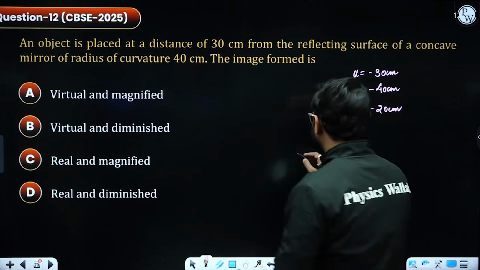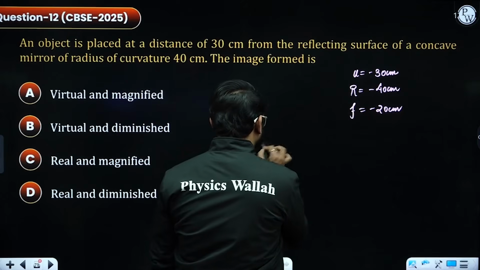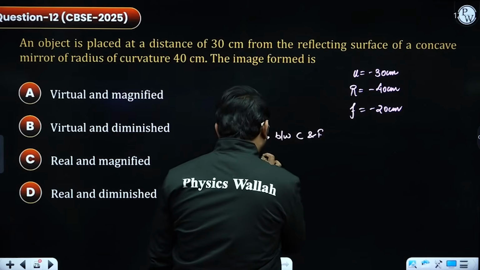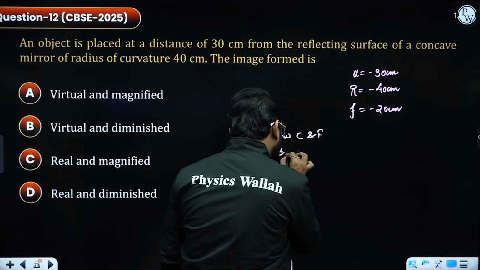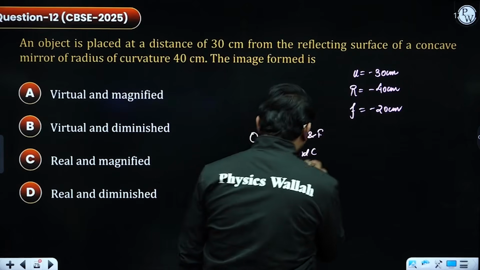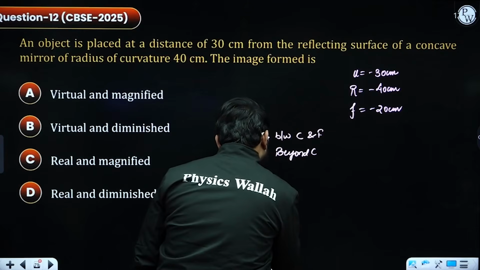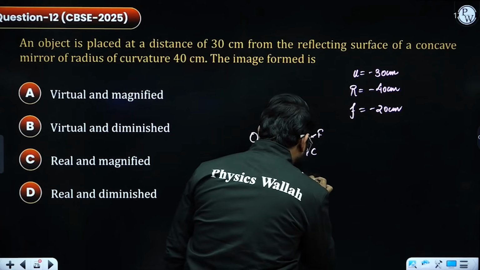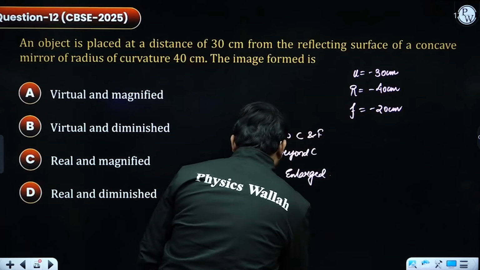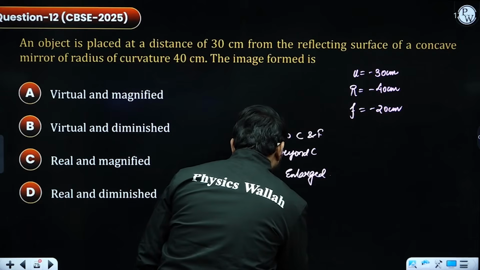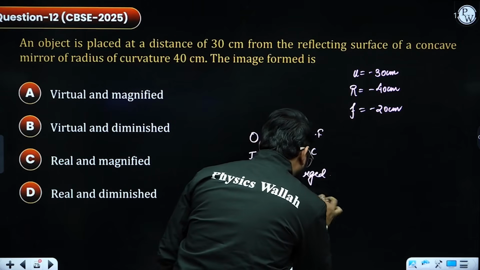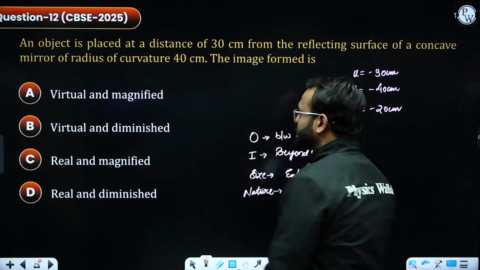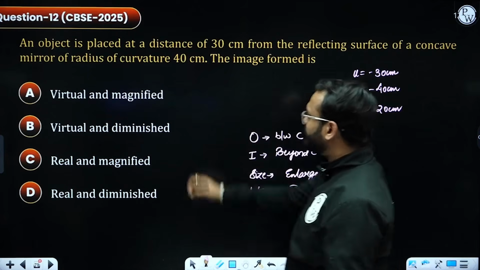Now remember this case. Object is between C and F. Now remember the image. Image will be beyond C. Size? Enlarged. Nature: real and inverted. Now look at the options. We are provided with virtual and magnified, virtual and diminished.